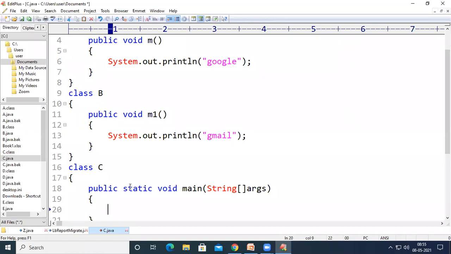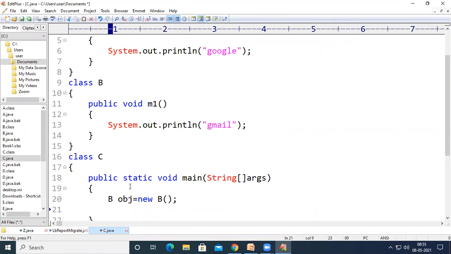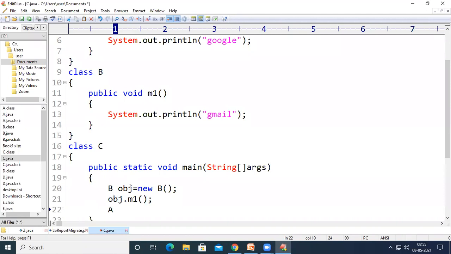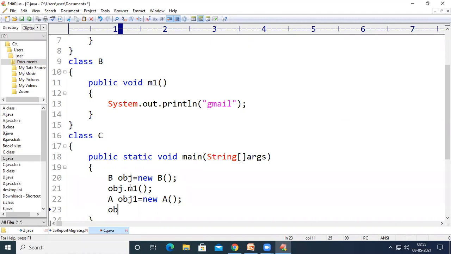Inside the main method, I want to create an object of class B: B obj equal to new B. With that object, I am going to access the method m1, which was present in B. At the same time, I want to create an object for class A: A obj1 equal to new A. And with this object, I am going to access the method m, which was present in class A.